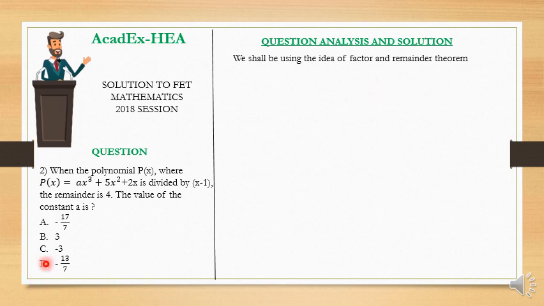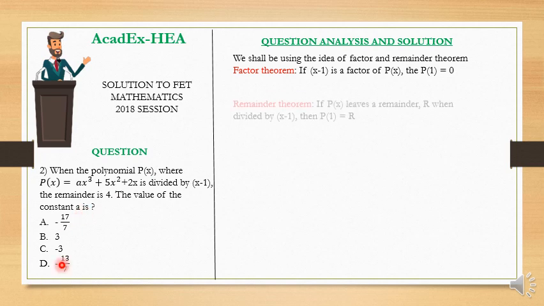Now, let's make a quick reminder of what the factor theorem says and equally what the remainder theorem says. The factor theorem says that if x minus 1 is a factor of p of x, then p of 1 should be equal to 0. What have we done? We have simply equated this x minus 1 to 0, because if x minus 1 is equal to 0, then x will be equal to what? 1. Then p of 1 will be what? 0. That's the factor theorem.